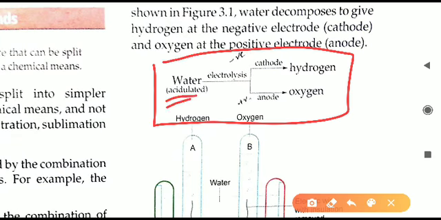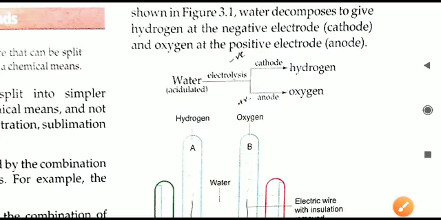This is the equation given for this. Water acidulated on electrolysis gives hydrogen and oxygen. Hydrogen goes to the cathode and oxygen goes to the anode. What is the reason for that? That depends on the valency. We don't have to go into details of that at present.